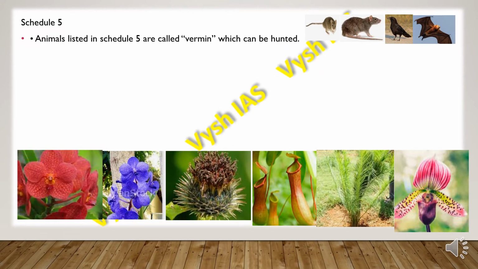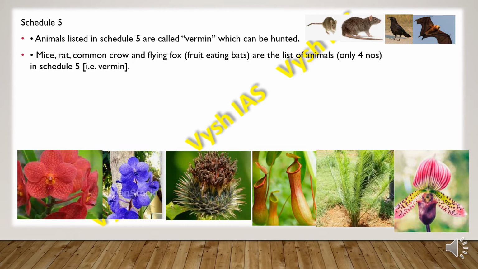Schedule 5 animals are called vermin. The animals listed in Schedule 5 are called vermin, which can be hunted, like mice, rat, common crow and flying fox. These flying fox are not the fox which is flying, it is the fruit eating bat. They are known as flying fox because of the resemblance. So only 4 are present in Schedule 5, which is called the vermin.